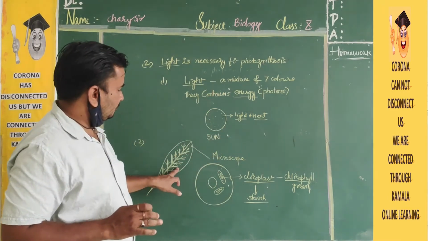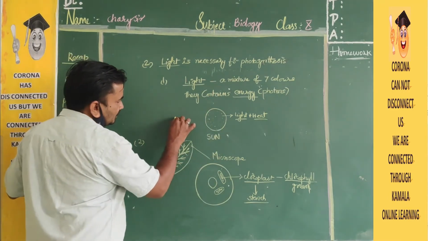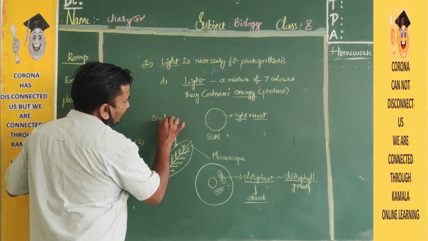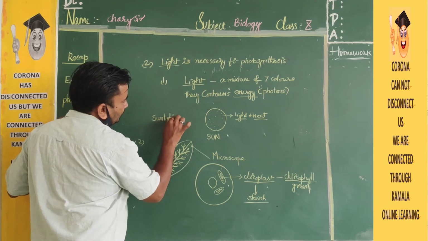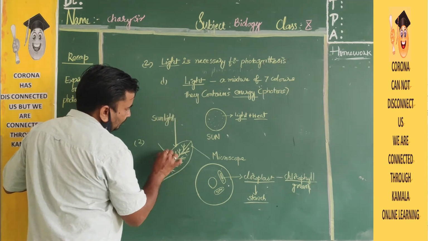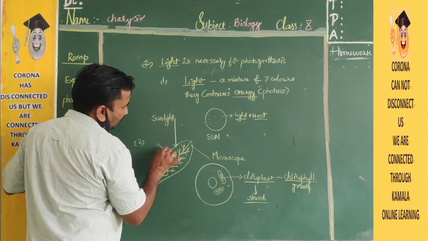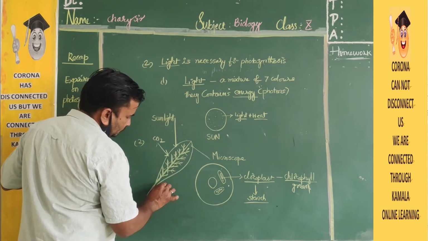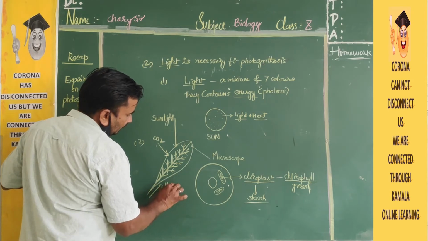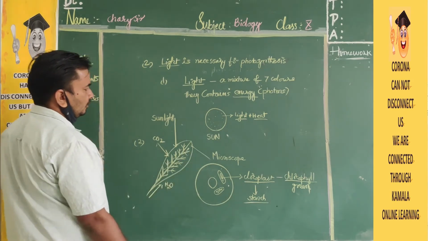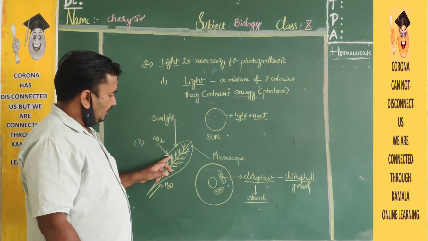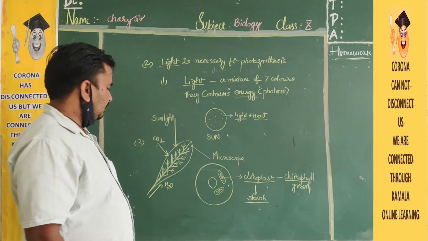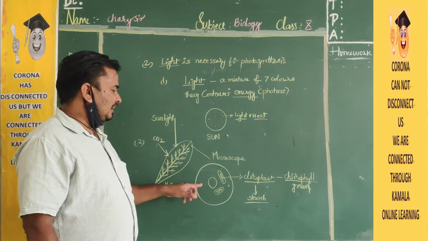Finally, in the leaf, what happens? It will take sunlight, it will take carbon dioxide, and it will take water, H2O. Three are mixed in the leaf. Listen, so they will take sunlight, carbon dioxide and water. Water we get from the roots. Okay? From the roots we get. So three are mixed in the cell.